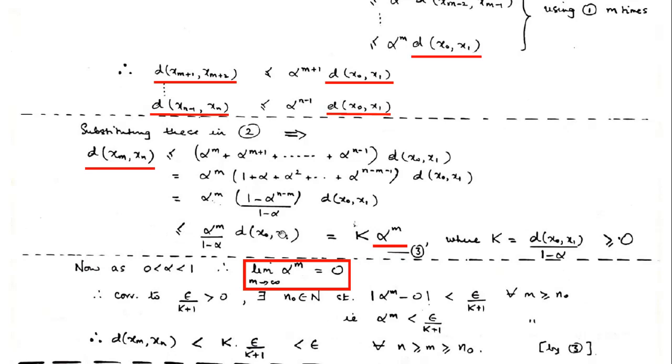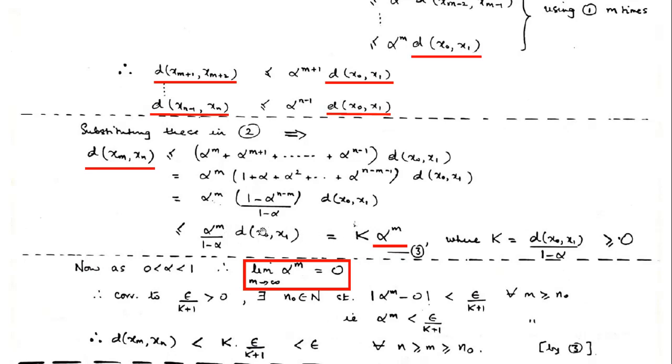Okay. Now this is alpha power m, that is what is special. It is going to play some role here, but all this is fixed because alpha, as per the definition of contraction mapping, is fixed. So 1 minus alpha is fixed. The distance between x_0 and x_1, the original two points of the sequence, is also fixed. What is varying with respect to the subscript m, and say maybe n? This power is varying.